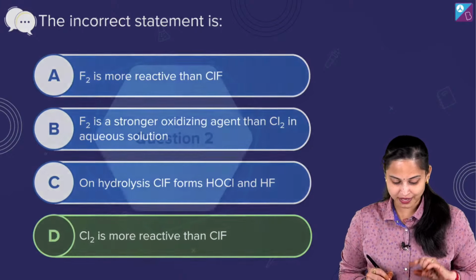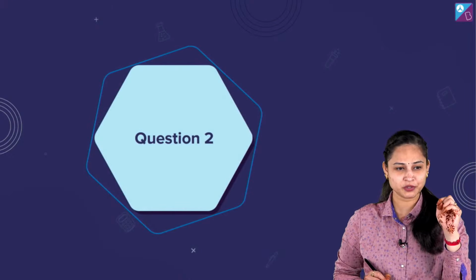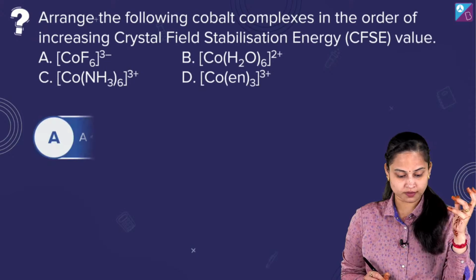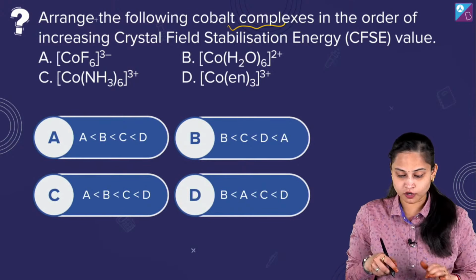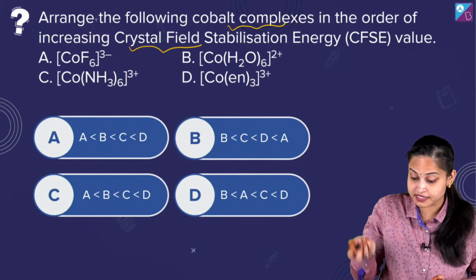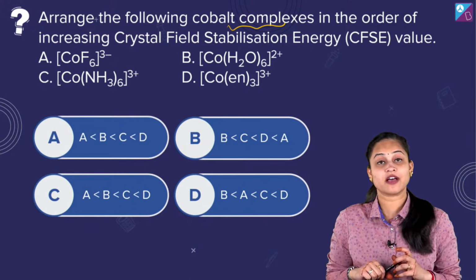So here we are, and it's question number 2. Question number 2 says what? We need to arrange the following cobalt complexes in the order of increasing crystal field stabilisation energy, CFSE value.